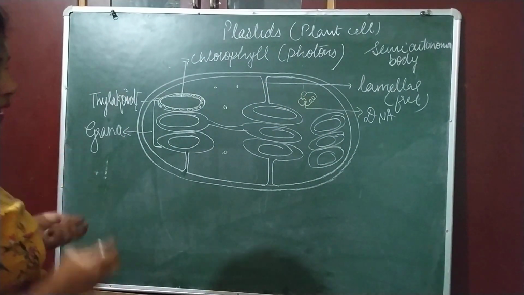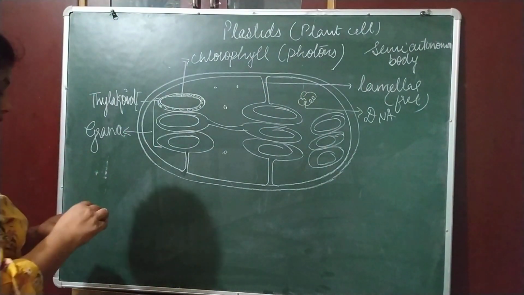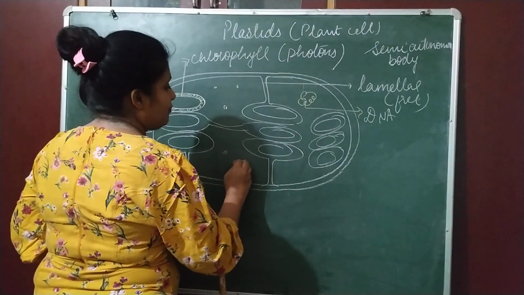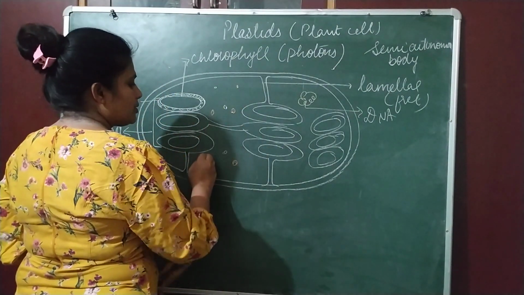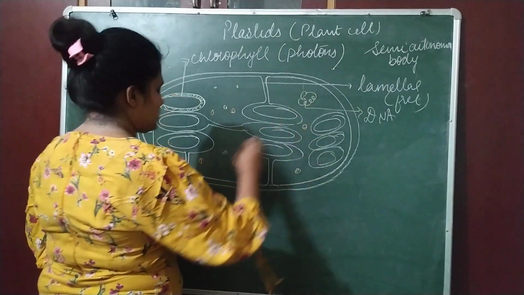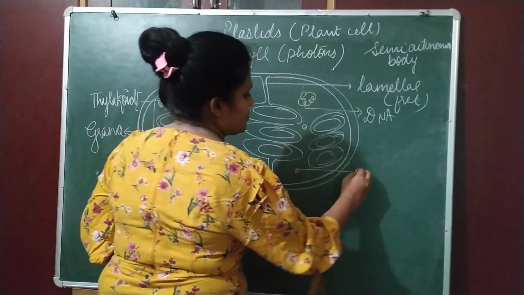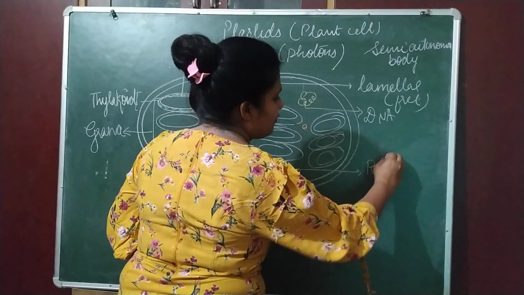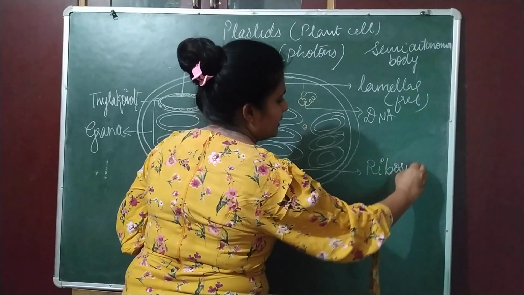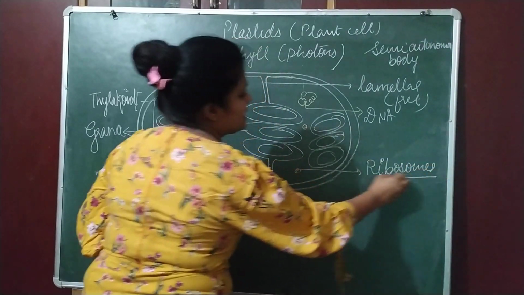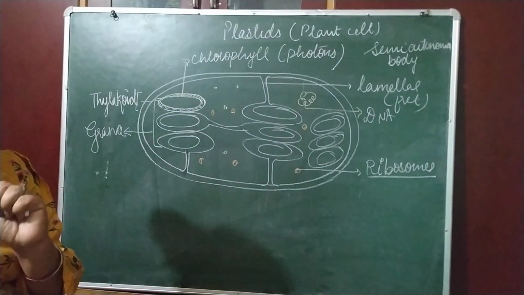चलिए. If they can prepare their own body, definitely there is a requirement of ribosomes also. So they contain certain ribosomes. And what is the function of ribosomes? It helps in synthesis of protein. You know, ribosome is a cell organelle which is not surrounded by any membrane.